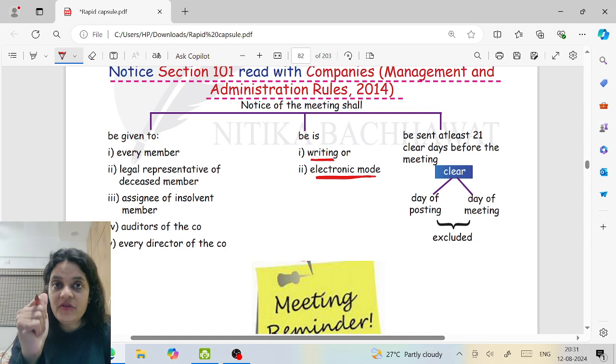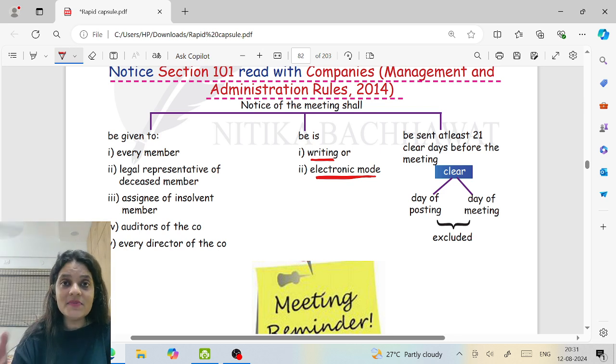Notice is sent to every member. In case of death of the member, to the legal representative of the deceased member. Ma'am, he is also a member. No, unless he gets himself registered as a member, he's just a shareholder.